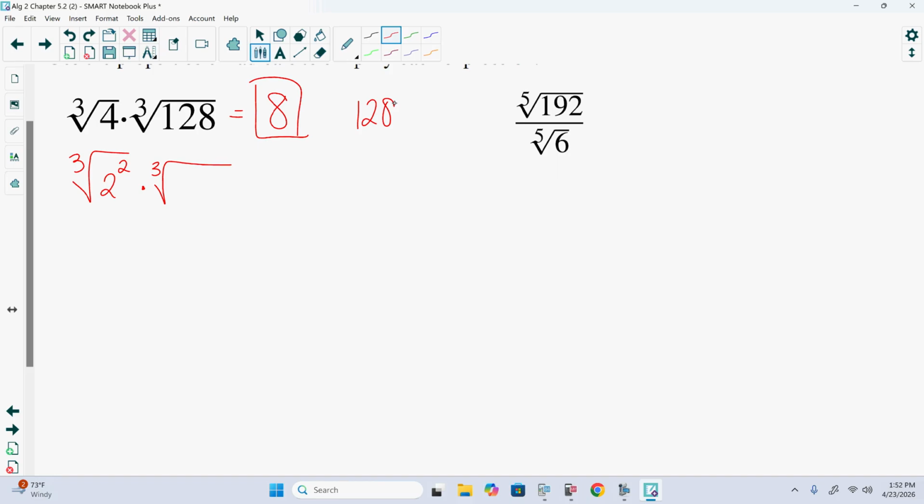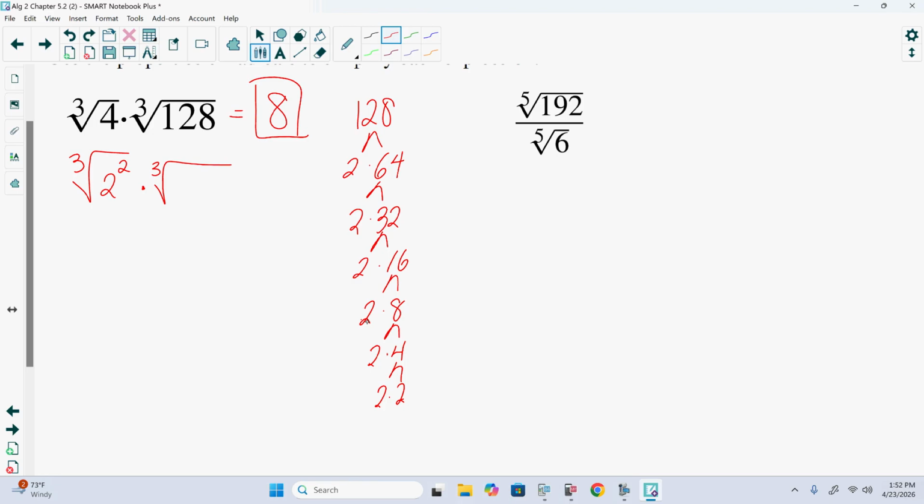Now 128. Well, that's 2 times 64. 64 is 2 times 32. 32 is 2 times 16. 16 is 2 times 8. 8 is 2 times 4. And 4 is 2 times 2. Makes sense since we're using 2 in a 3-digit number.